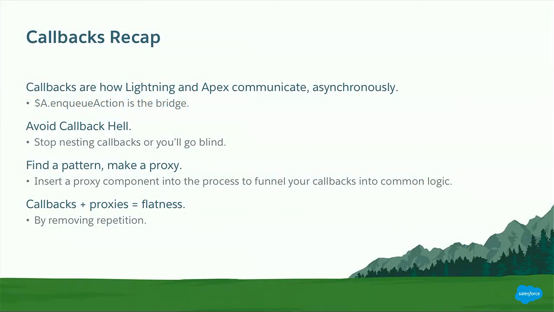So that's a proxy component, and that's a whirlwind tour of callbacks in a nutshell with the Lightning framework. Really, at the end of the day, callbacks are how Lightning and Apex talk to each other, and enqueueAction is the highway between the two. Callback hell sucks. You can get yourself buried three levels deep. I showed you a really contrived example, but I've created accounts and then contacts and then opportunities and then opportunity contact roles and then opportunity accounts, yada, yada, yada. You can find yourself buried in piles of Lightning code just like you could in Apex and Visualforce.